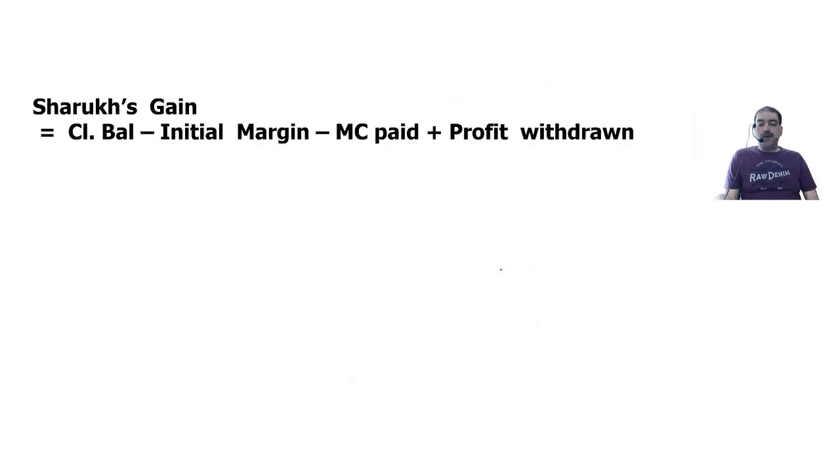So right now, Shahrukh's gain is equal to formula: closing balance minus initial margin minus margin call paid plus profit withdrawal.